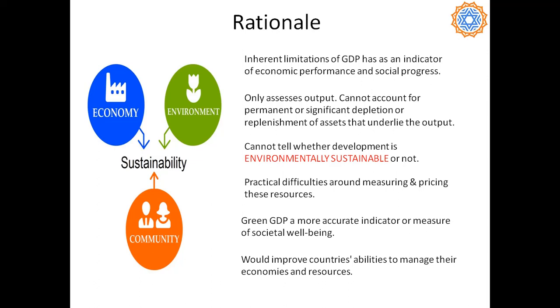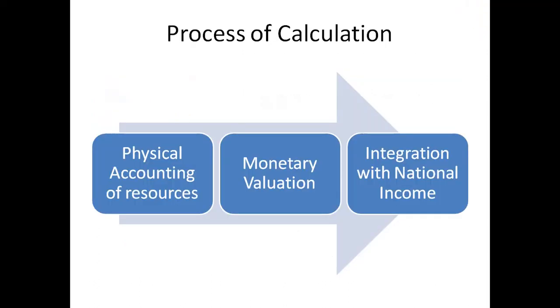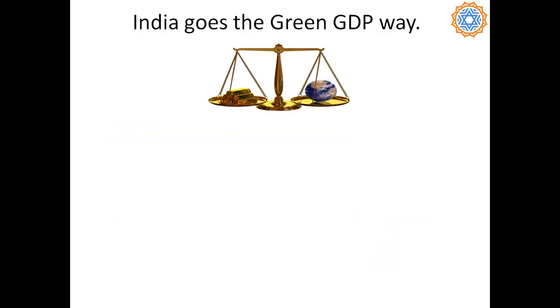So that is why green GDP is a better measure according to a lot of economists than your traditional GDP. What is the process of calculation? A physical accounting of resources is done in terms of what are the resources that we have. Then a monetary value is assigned to them. And then this value is integrated with the national income or the traditional GDP measures or figures.